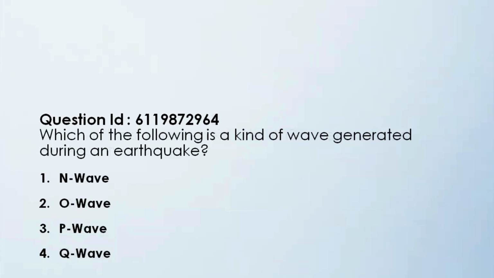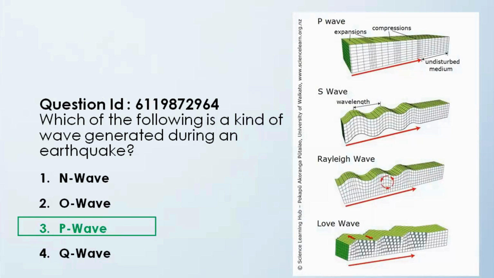All right. The next question, which of the following is a kind of wave generated during an earthquake? Is it N wave, O wave, P wave, or Q wave? If you can recall reading the graph when studying about earthquakes, this should be an easy answer. The correct answer, of course, is P wave. So in the concept of earthquake, you study about P wave, S wave, Rayleigh wave, and Love wave. So the correct answer is option 3, P wave.